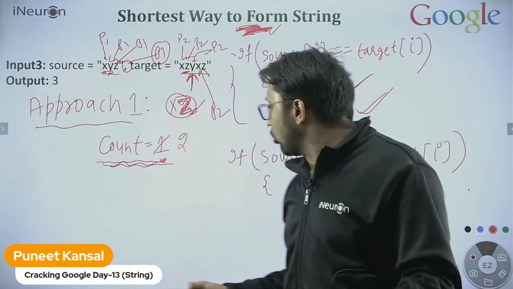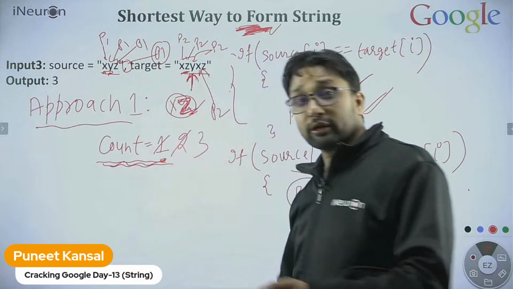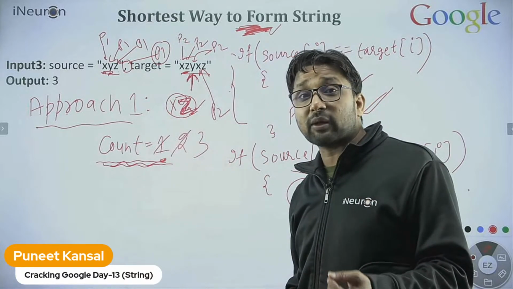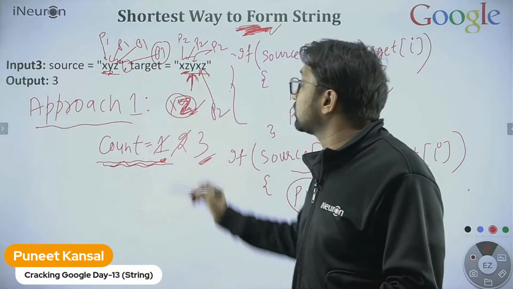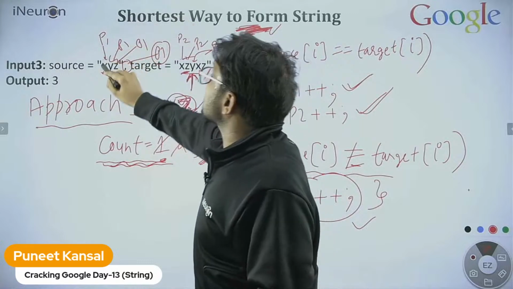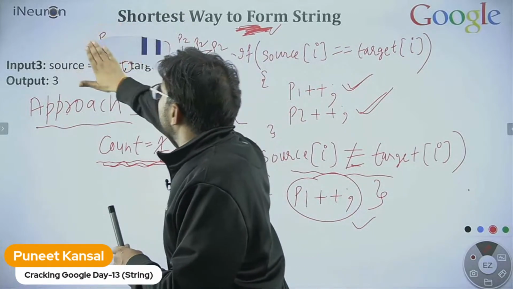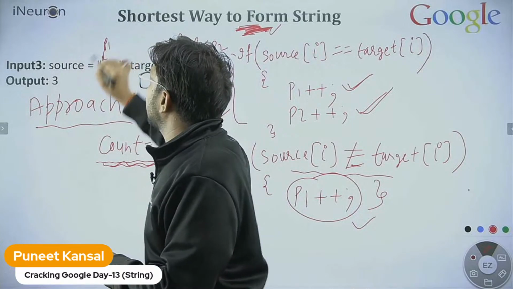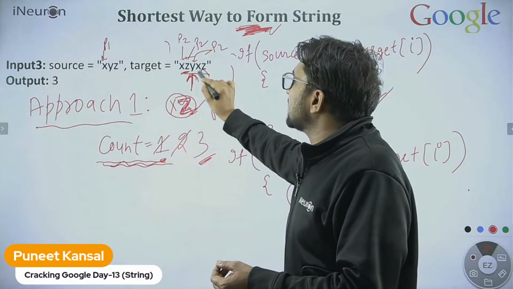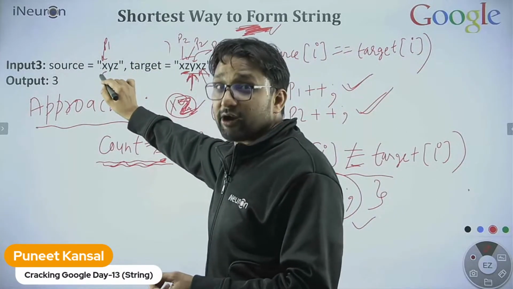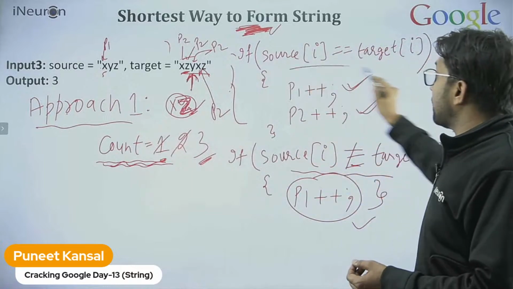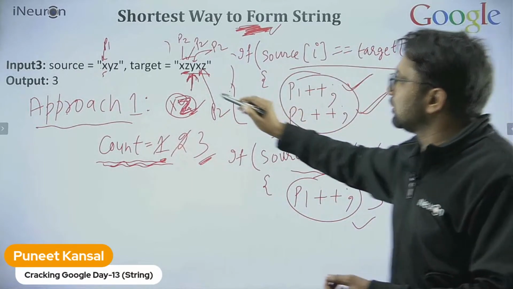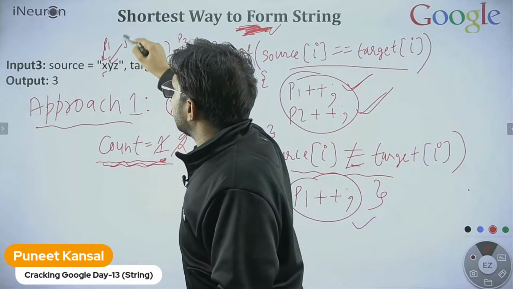When p1 is out, we increment the count. Again we start searching from the very first element, or 0th element. After incrementing the count, maybe now we find x here. Yes, we found it, and when there is a match, increment both. Now p1 is here.